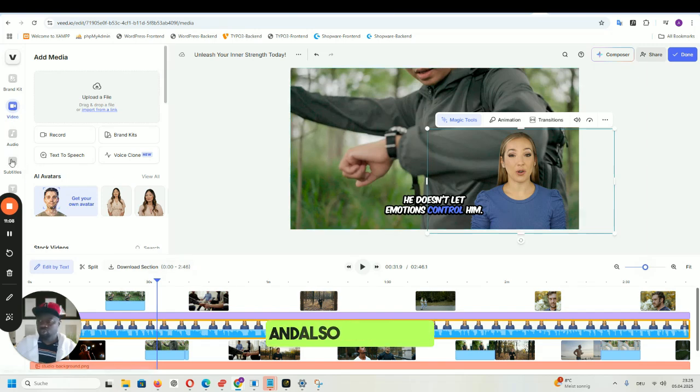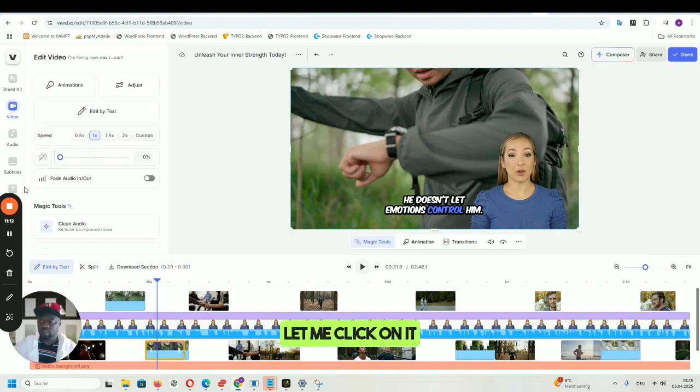Okay, and we can also use the text feature. Let me click on it and then select the text feature. This thing is blocking something here, but let me leave it like that. So that is all it takes to use ChatGPT and get a very professional clip or professional video.